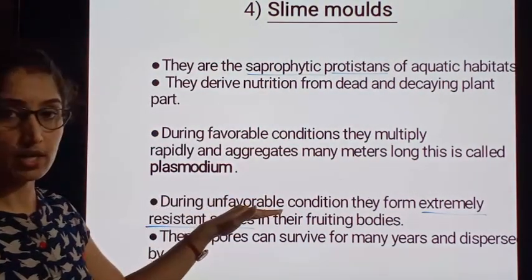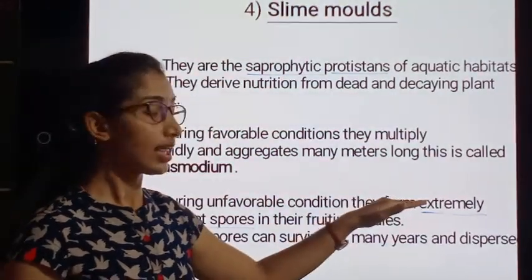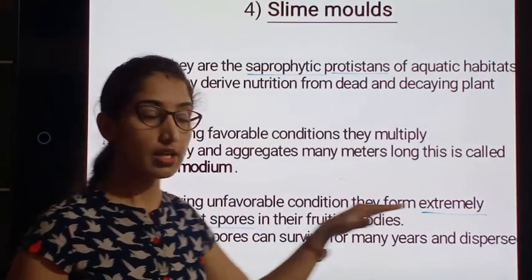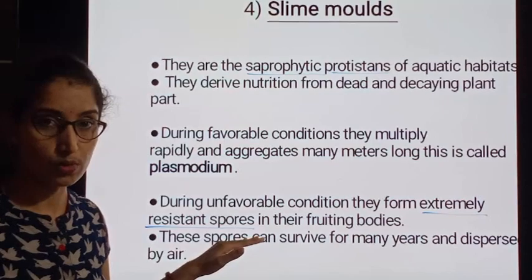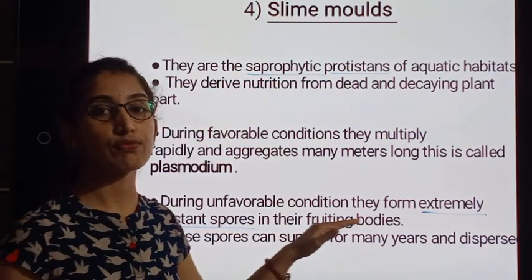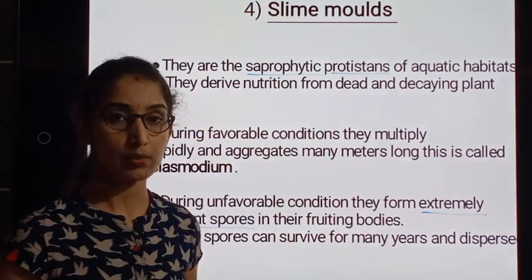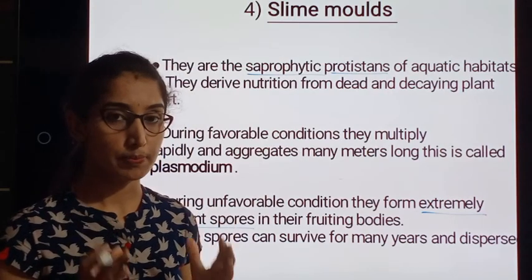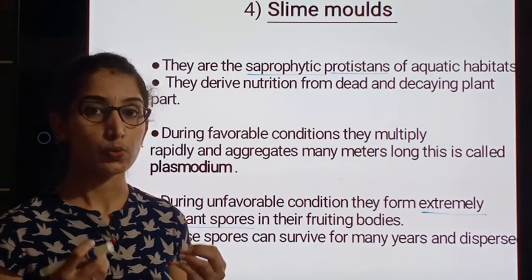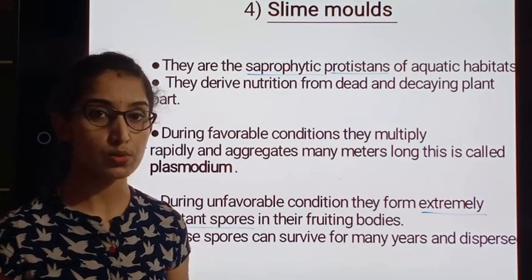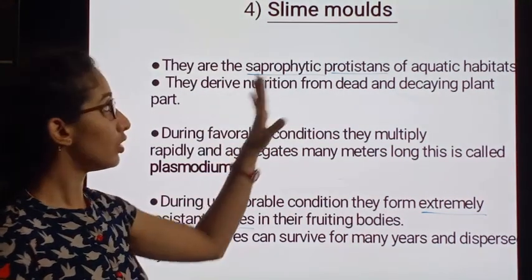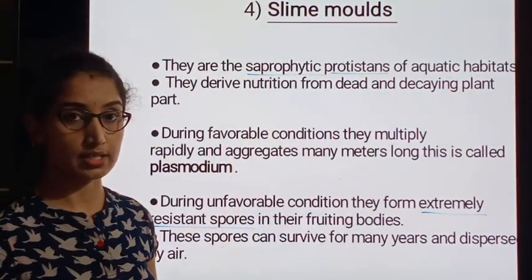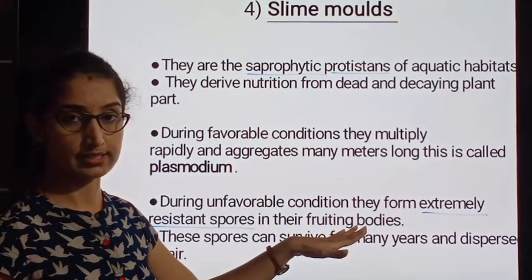During unfavorable conditions, they form extremely resistant spores in their fruiting body. Fruiting body means a part or region where the spores are produced in the slime molds. That we call fruiting bodies.